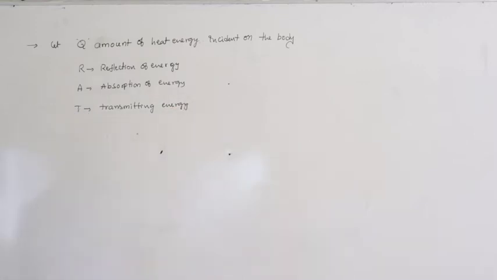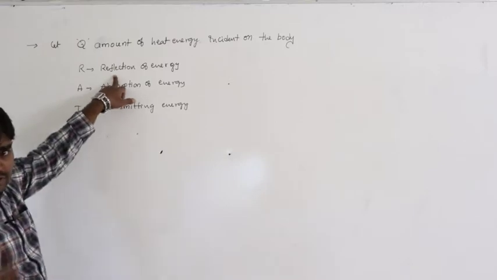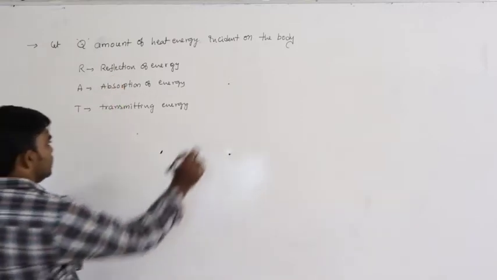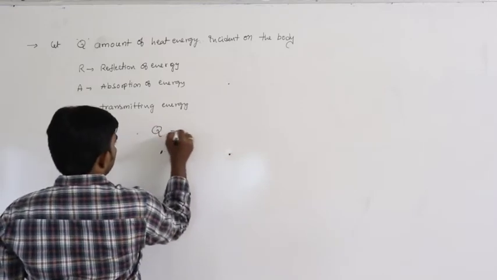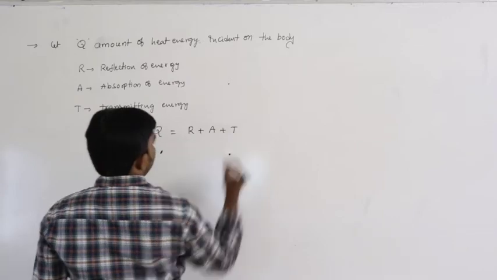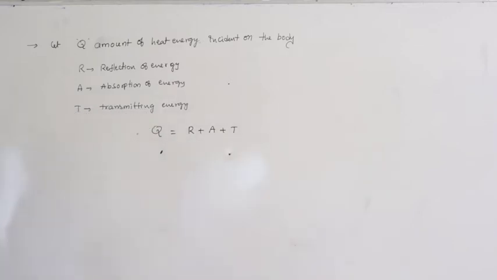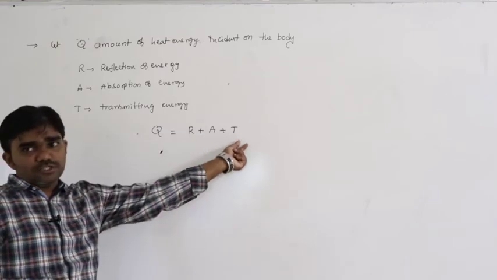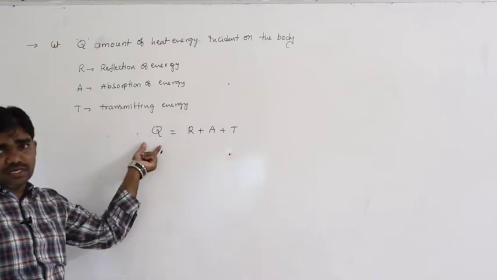So Q is the amount of heat energy incident on that body, R is the reflected heat energy, A is the absorbed energy, and T is the transmitted heat energy. So from this we can write Q equals R plus A plus T. That means reflection, absorption, transmission total is equal to the incident.